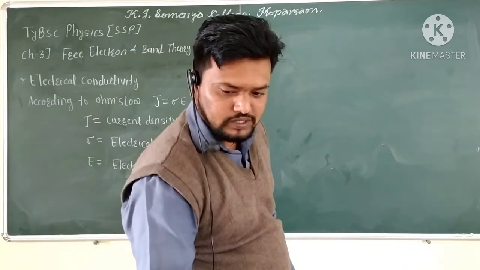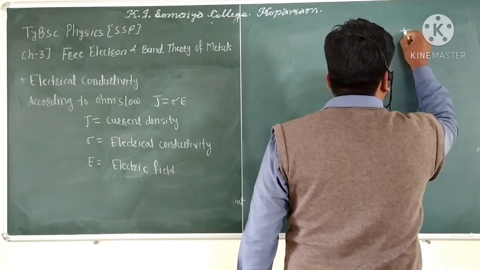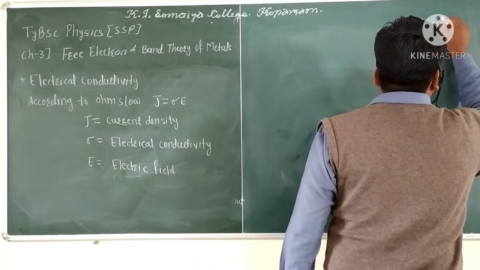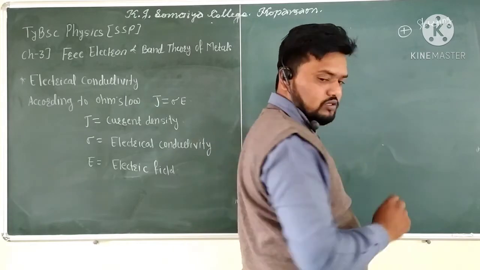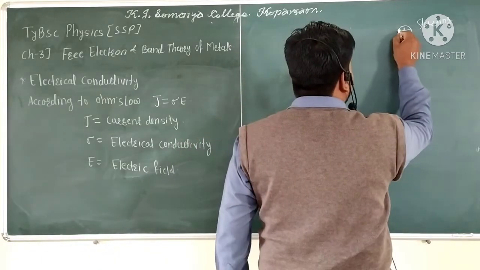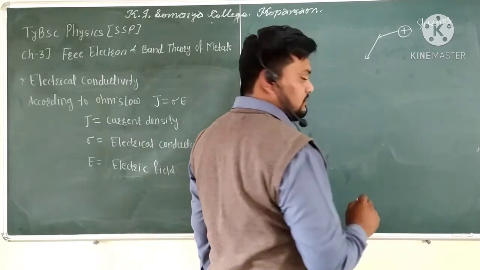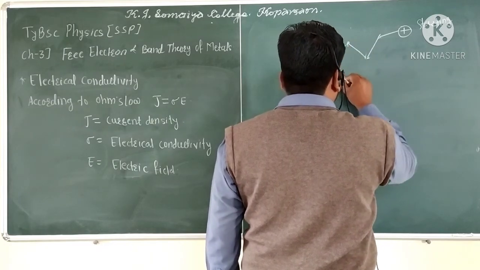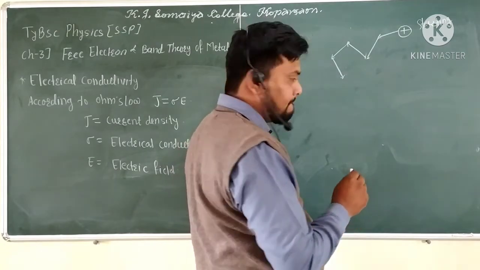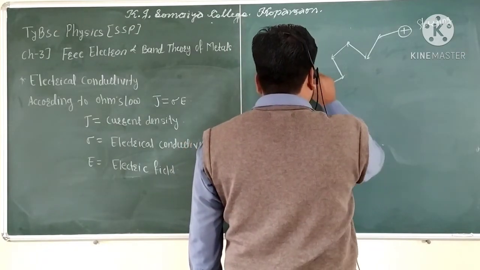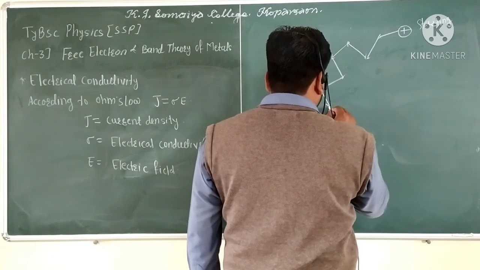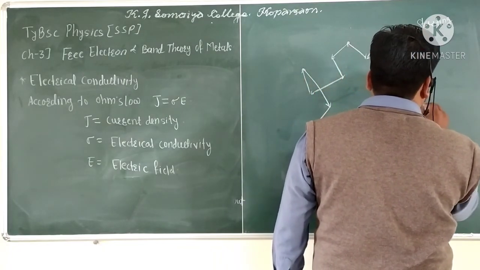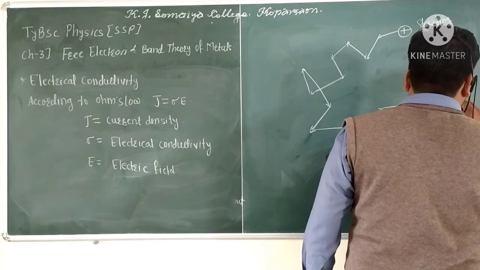Here the positive ion core is given, and the electron follows a path from the starting point, like this, in any random direction, and this point is the finishing point.